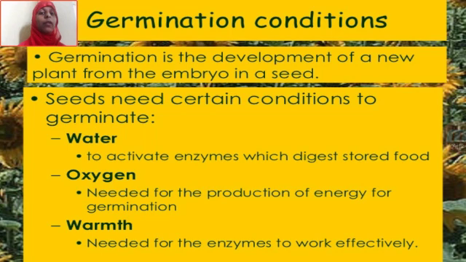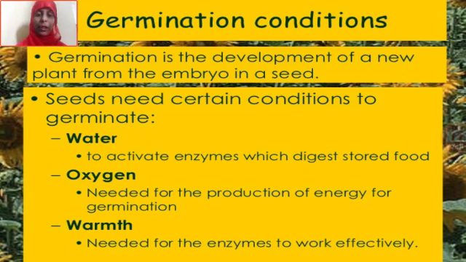Germination is the development of a new plant from the embryo in a seed. Seeds need certain conditions to germinate, like water. How much water? Enough to activate enzymes which digest stored food. Oxygen is needed for the production of energy. Warmth is needed for the enzymes to work effectively.